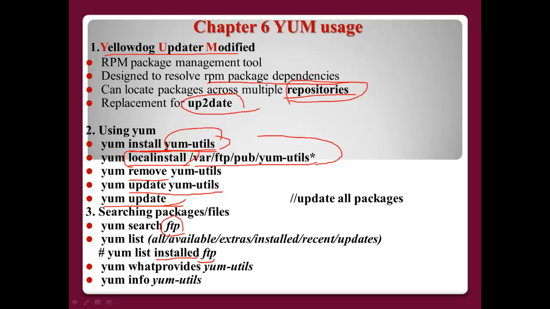If you want to find whether some FTP package is already installed, you can use this kind of command. And whatprovides and info are similar in providing information about a package, but compared to whatprovides, info is more detailed.